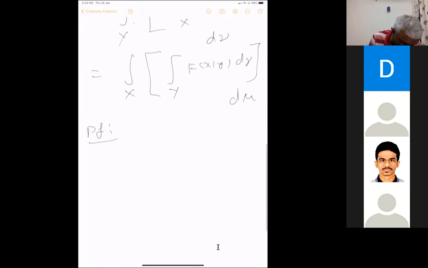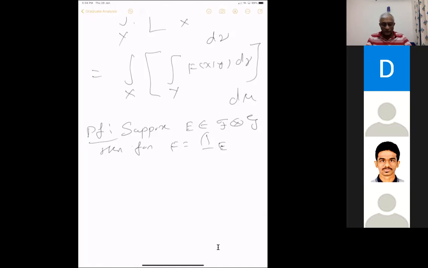So suppose E is a set in here. Then for f equal to 1_E, this is a function on X cross Y. The theorem holds.